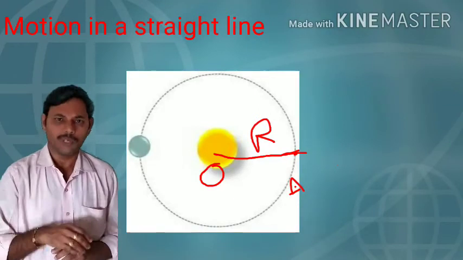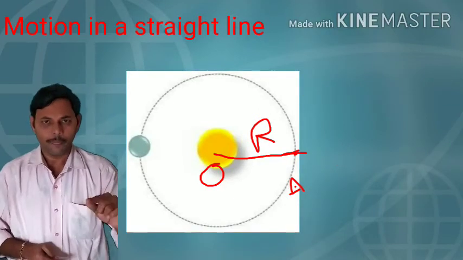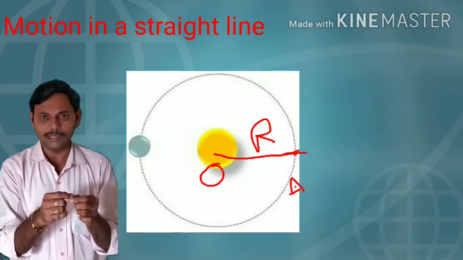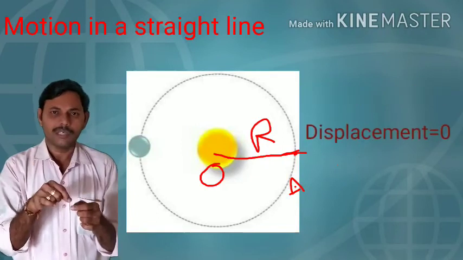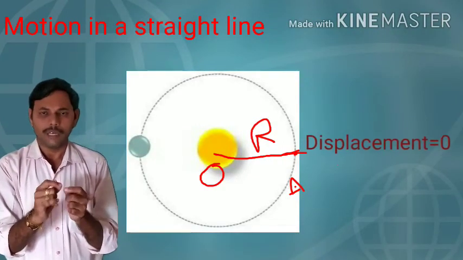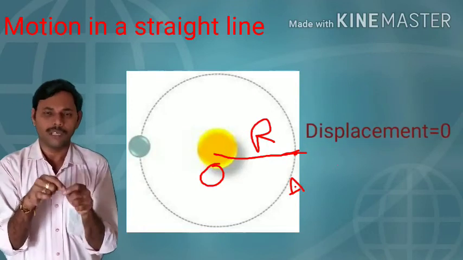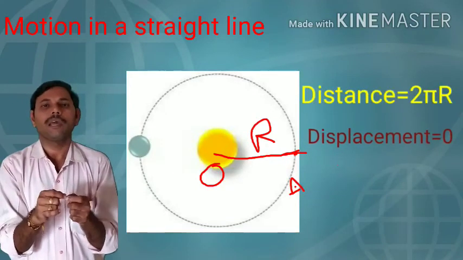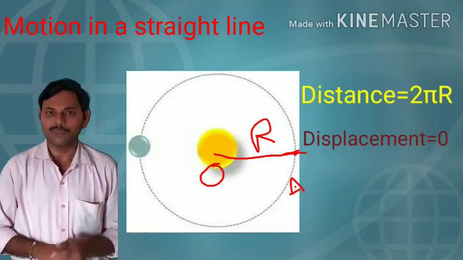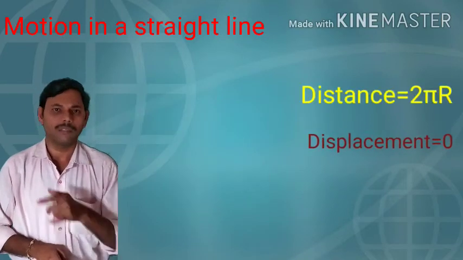Coming to displacement. The body starts from A and returns to the same point after one revolution. So the starting point is A and the destination is also A. Then when you draw the vector line from A to A, it is a point. Therefore the length of the line drawn from A to A is 0. Therefore displacement is 0. Displacement is 0, distance is 2 pi r in this example.